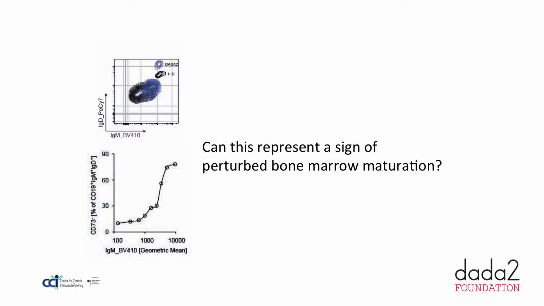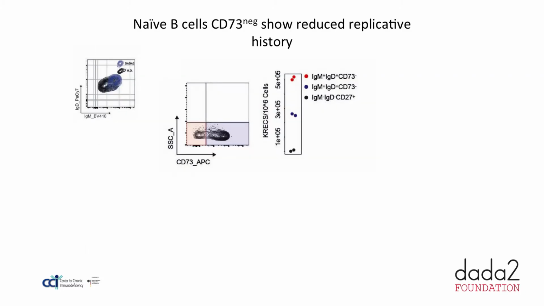You have just heard that these patients often have a perturbed bone marrow maturation, especially in B cells. So we took advantage of this clustering of CD73 and sorted the naive B cells, CD73 positive or negative, and then quantified their replicative history.